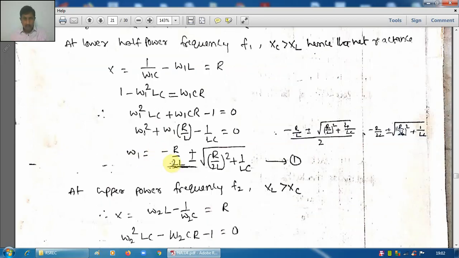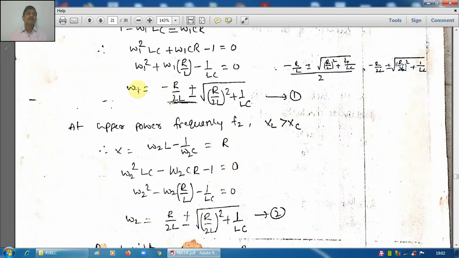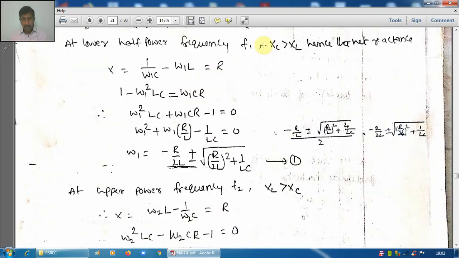For that quadratic expression, if you find the roots by the formula, the roots come to be minus R by 2L plus or minus root of B square minus 4AC in that form. So omega 1, that is for frequency less than F0, F1 is given by this.